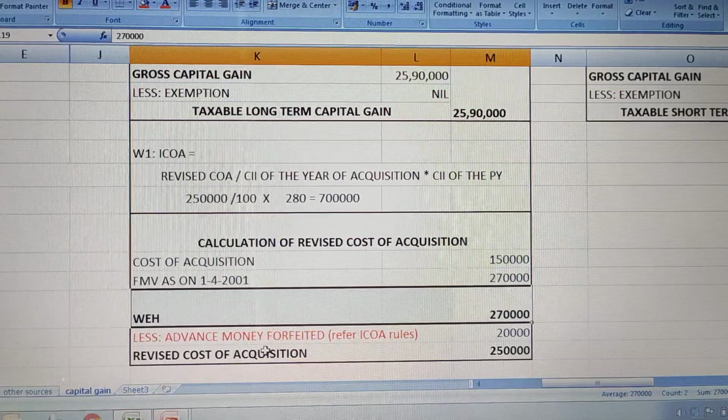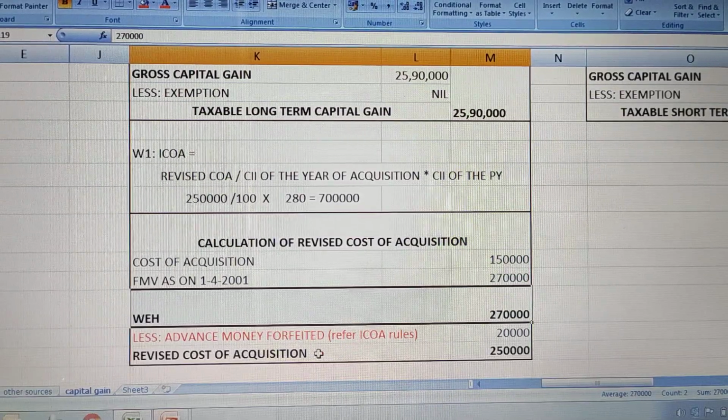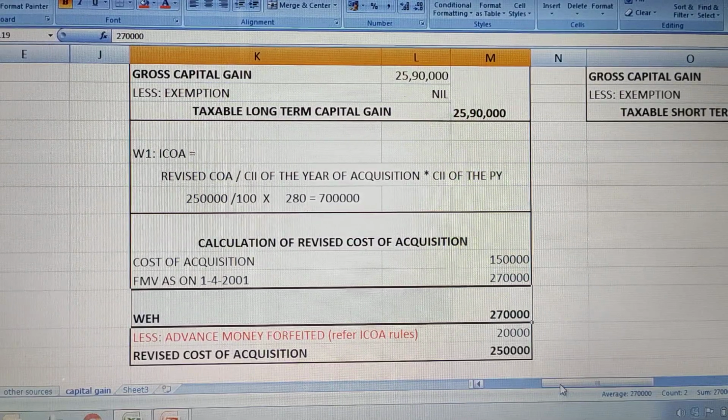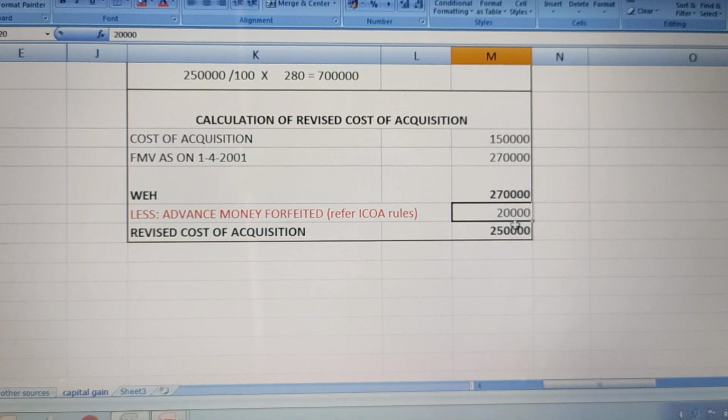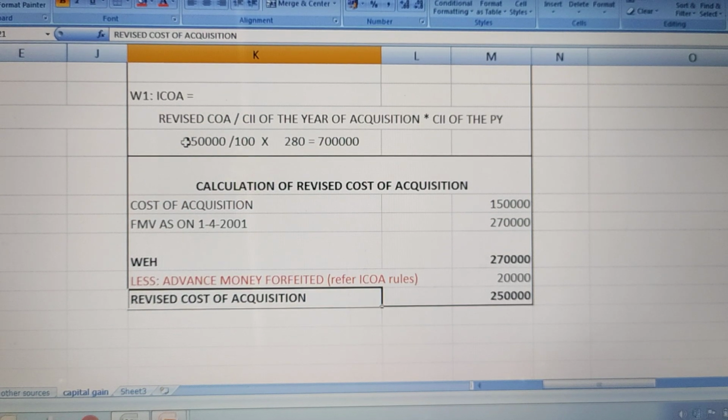Because in this problem there is forfeiture of money, right? So what does the rule say here? If there is forfeiture of money, you have to minus it from this to get the revised cost of acquisition. 20,000 was the value which was taken as advance and it was forfeited. So if you minus 20,000 from this, 2,50,000 will be your revised cost of acquisition.